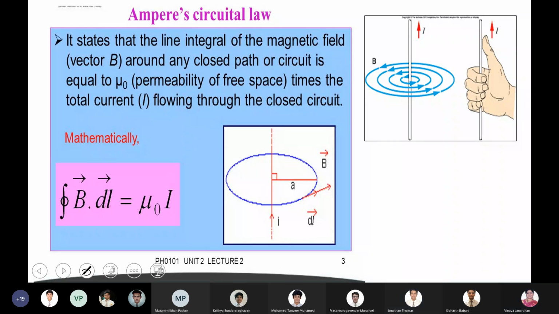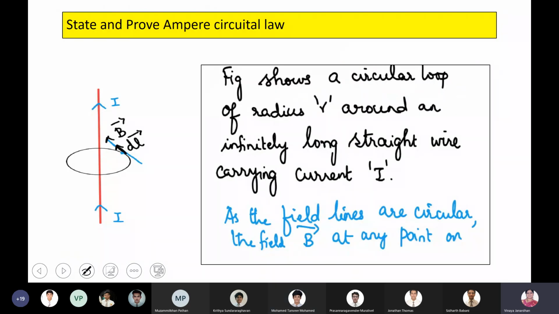Okay, ma'am. Shall I go for the next one? State and prove Ampere's circuital law. Yes, now look at this. This might also be asked as a question: state and prove Ampere's circuital law. Now, in the same way, you have a current carrying conductor I, which is going to produce a magnetic field. I want to find the magnetic field at point P, which is at a distance of R from the current carrying conductor.